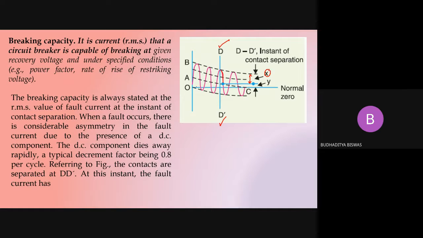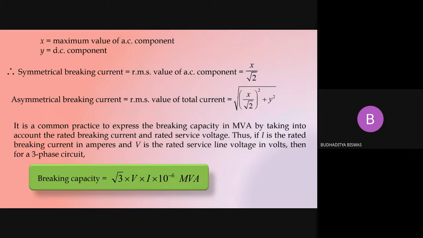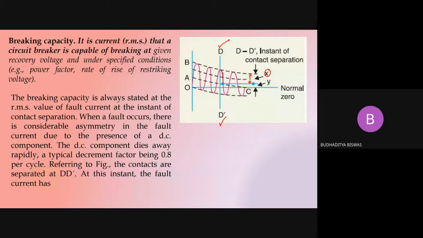And another is the DC component. Y is the DC component. Here you see a decaying DC, and at that particular instant this is the DC component, which is mentioned here also, called Y. So at the time of contact separation there is a decaying DC component, and due to its presence the current becomes asymmetrical. Here X is the maximum value and Y is the DC value.